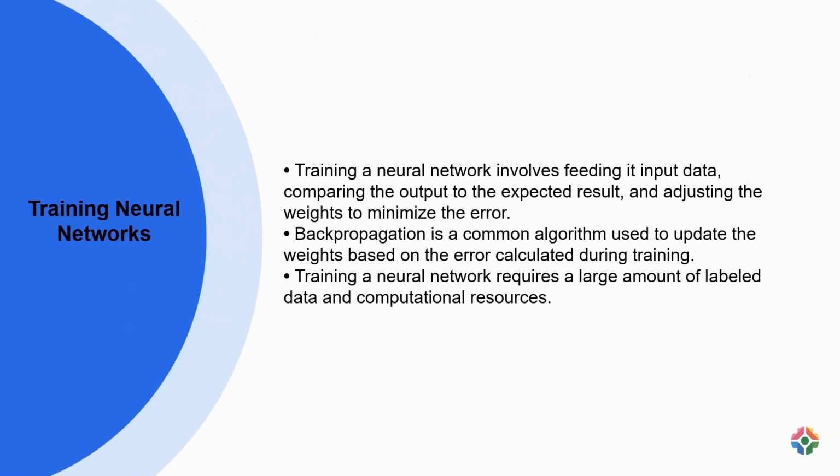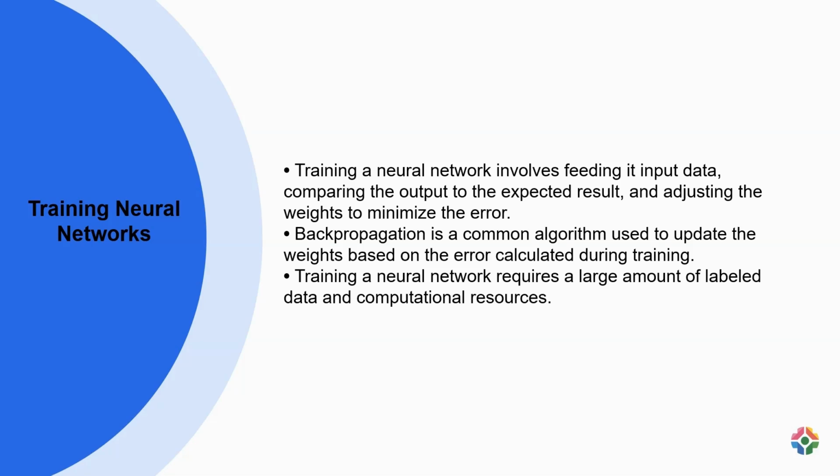Neural network training process involves input data feeding, output to expected result comparison, and weight adjustments to minimize errors. Backpropagation algorithm is widely utilized for weight updates based on training error. Neural network training necessitates abundant labeled data and substantial computational resources.